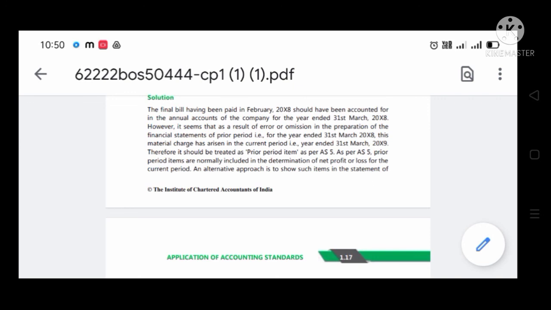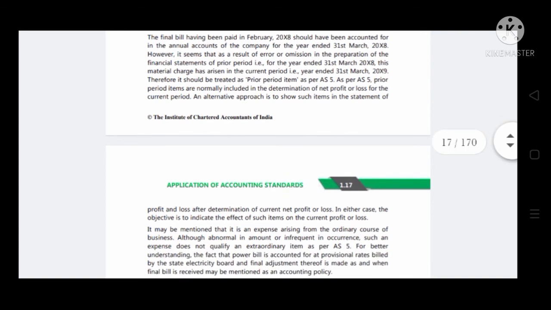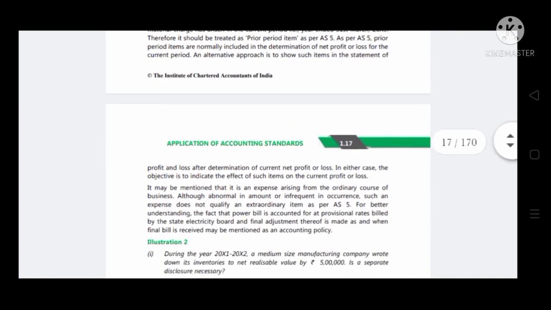As per AS5, prior period items are normally included in the determination of net profit or loss for the current period. They have also given the alternative approach. What is this? Let's see. An alternative approach is to show such items in the statement of profit and loss after determination of current net profit or loss. In either case, the objective is to indicate the effect of such items on the current profit or loss.